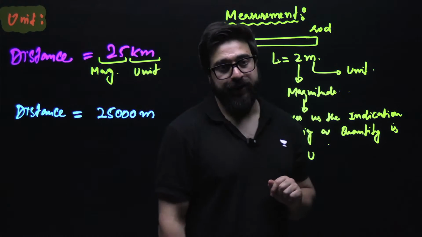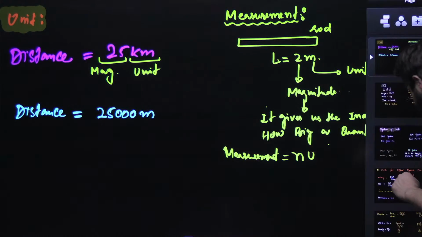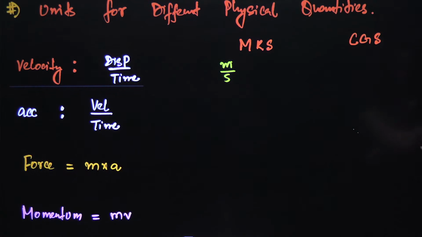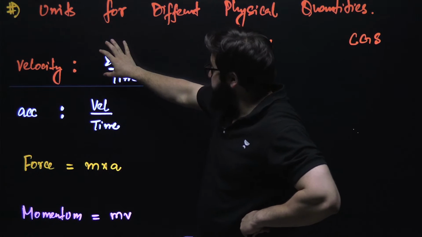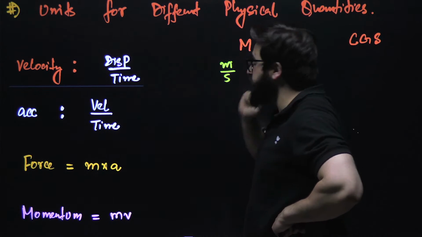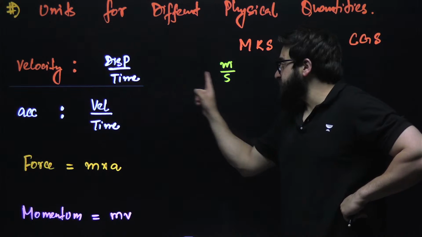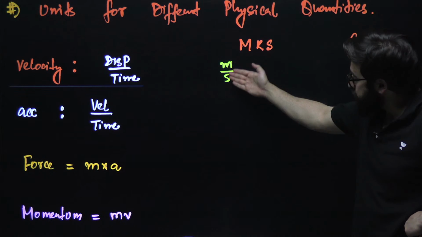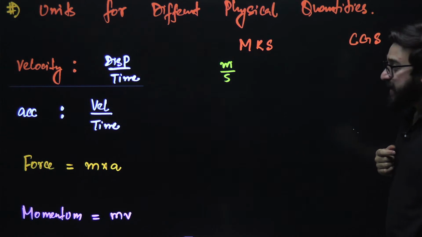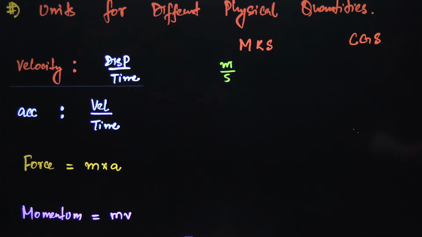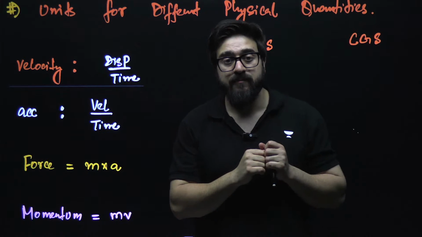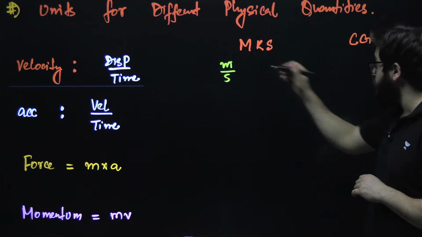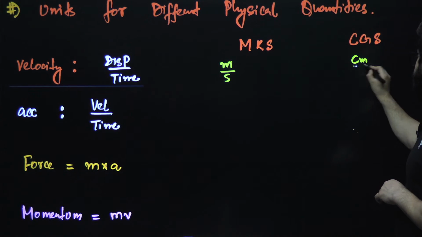Now guys, when it comes to the MKS system, in MKS system displacement is measured in meters and time is measured in seconds. That's why its unit is meter per second. And when it comes to the CGS system, we measure length in centimeters and time in seconds. So instead of meter, I'll write over here centimeter per second.